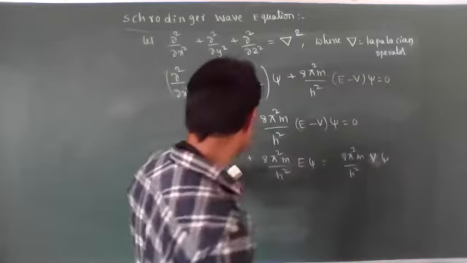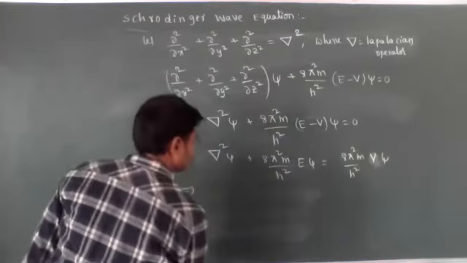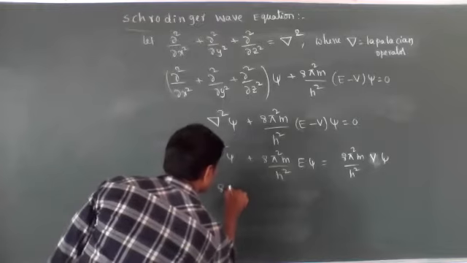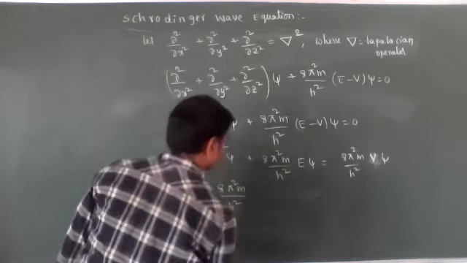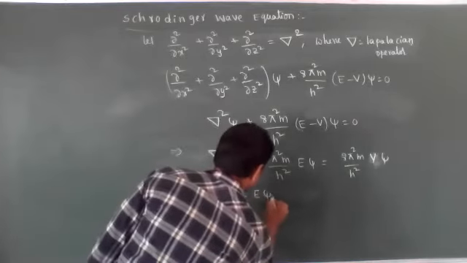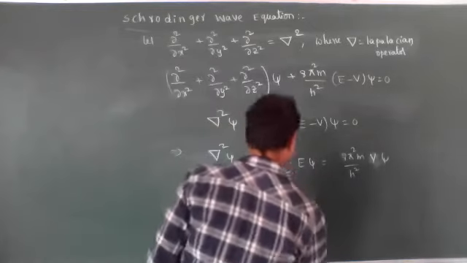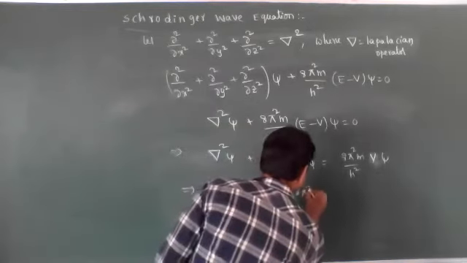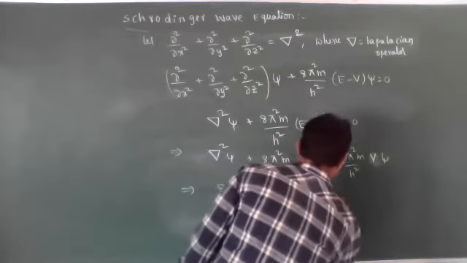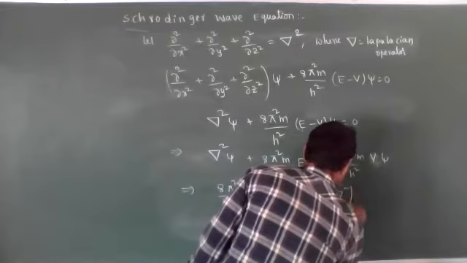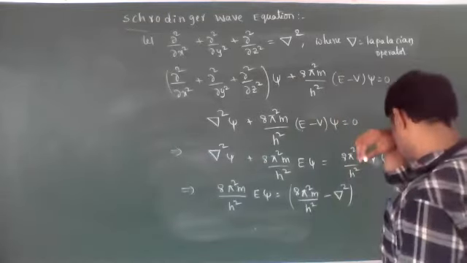Then this del square psi is going to this side. Then 8π²m/h² into E psi is equal to 8π²m/h² minus del square.